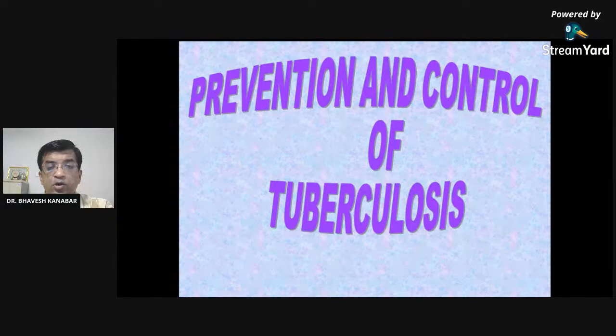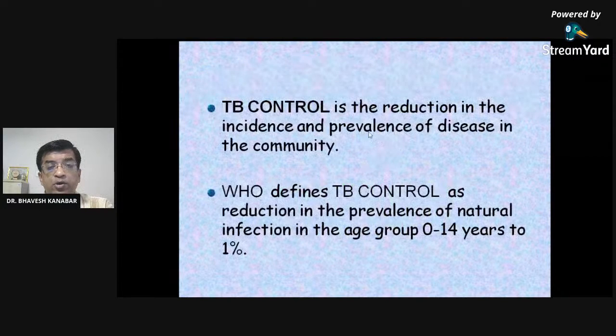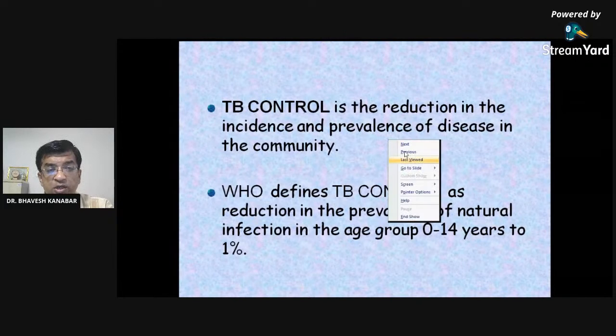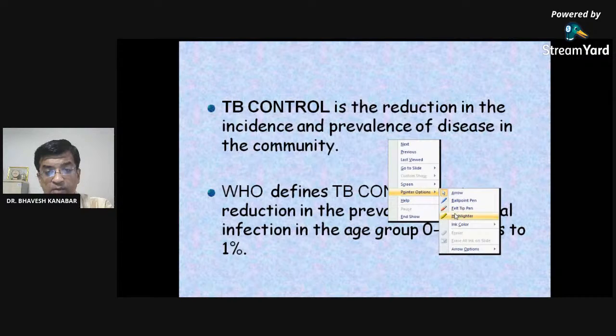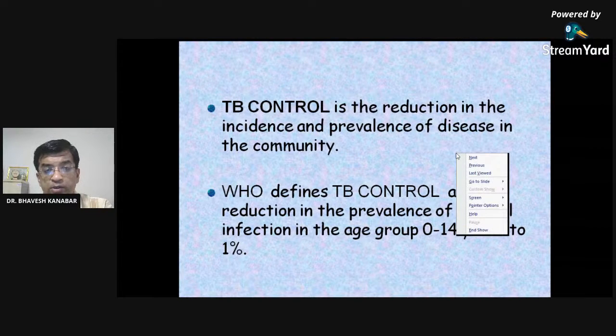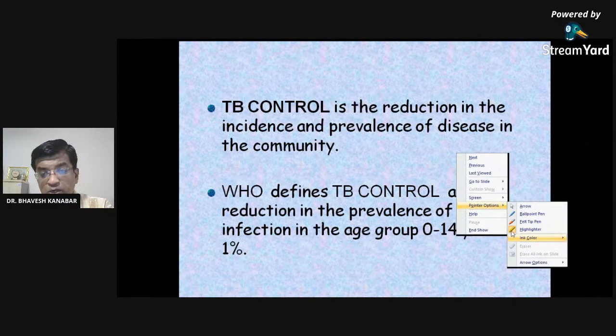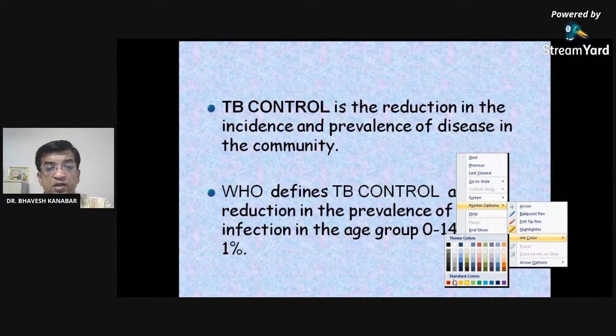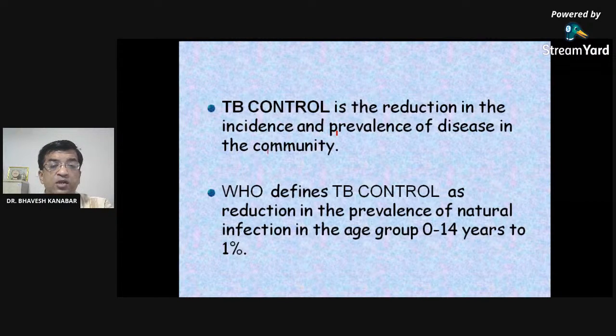So prevention and control of tuberculosis. Hope you can see the new slide. So TB control, it is what? It is the reduction in incidence and prevalence of disease in community. So it can be asked in your exam also. Control means what? That is the general definition you can remember. That is the reduction in incidence and prevalence of disease in community.